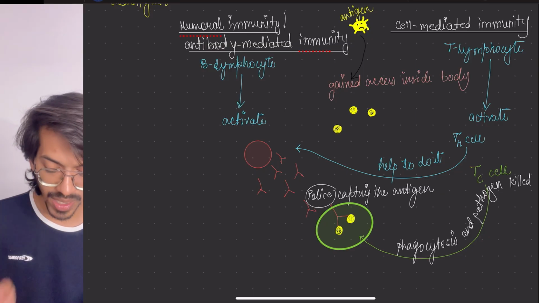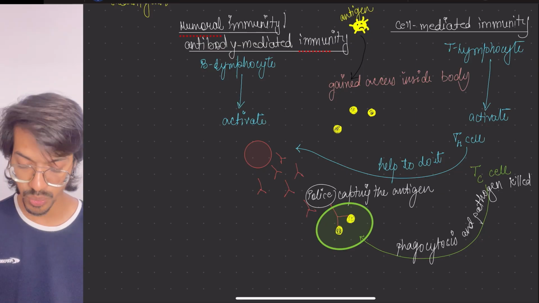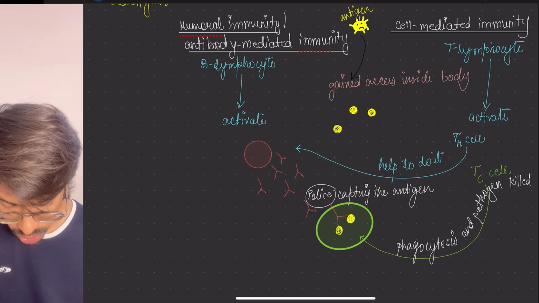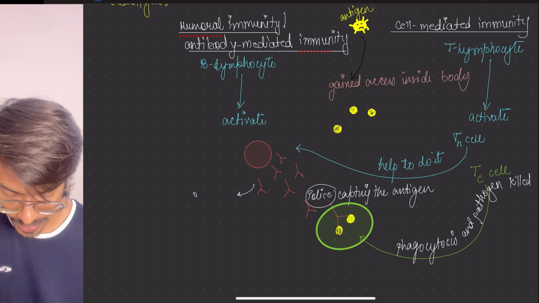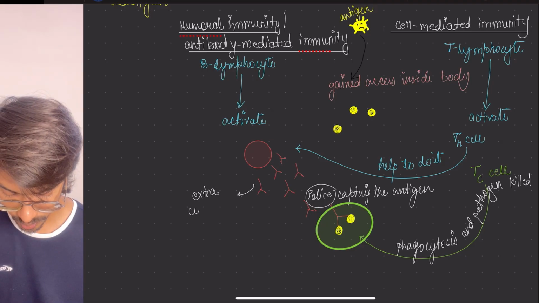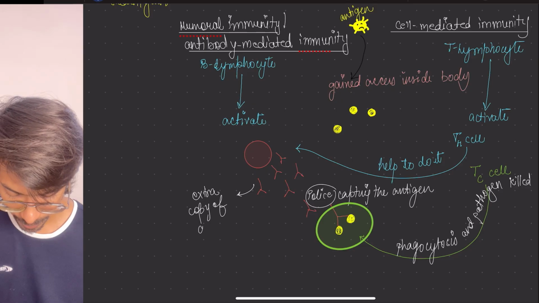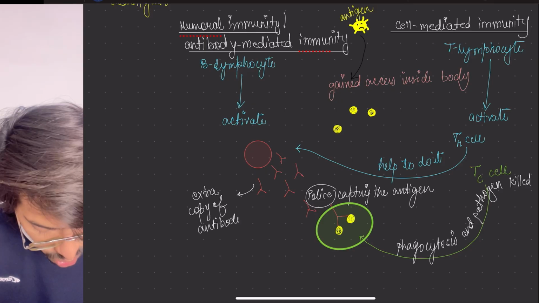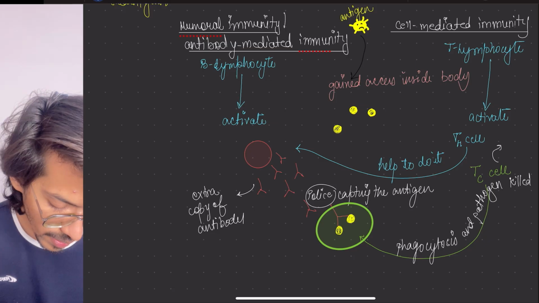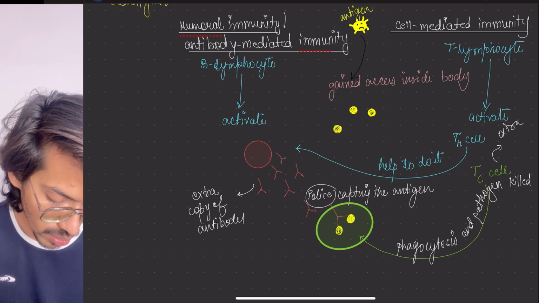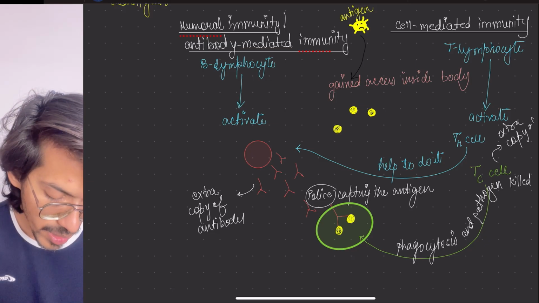But what happened? Both of these cells, when they are doing it, are also making an extra copy of antibody and an extra copy of memory cells.